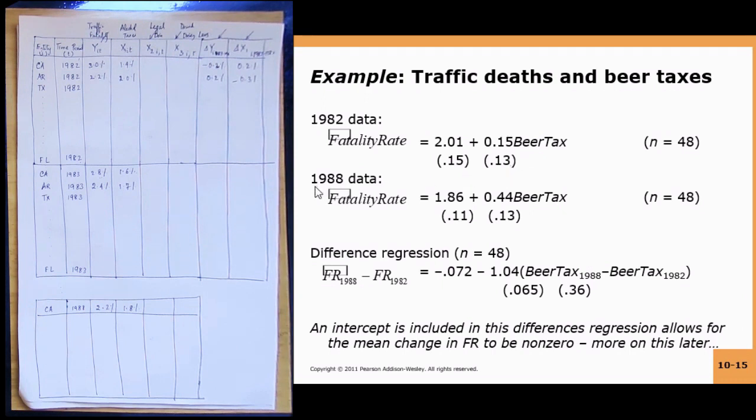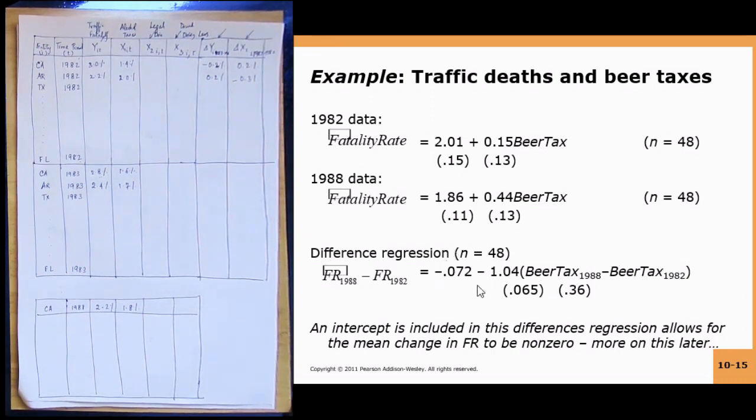Now, similarly for 1988 data, if you were to just estimate it as cross-sectional data, you would get this estimated equation. When you do the difference regression, FR 1988 minus FR 1982 regressed over Beer tax 1988 minus Beer tax 1982, you get this new equation.